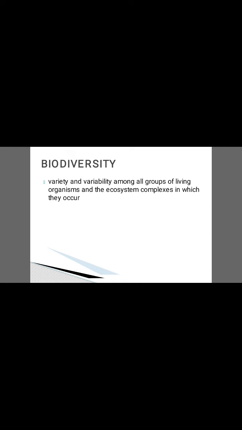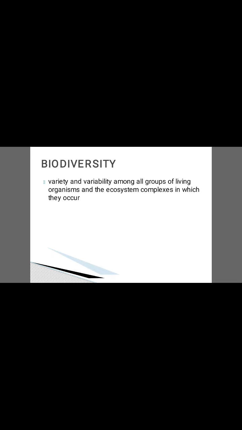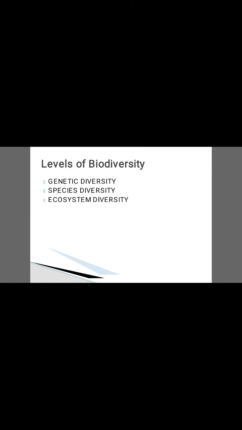Let us see the definition of biodiversity. What is biodiversity? Bio means biological and diversity means variation. So biodiversity is nothing but the variety and variability among different groups of living organisms of the ecosystem complex in which they live. And levels of biodiversity: there are three different levels. The first one is genetic diversity, then species diversity, and the third one is ecosystem diversity.